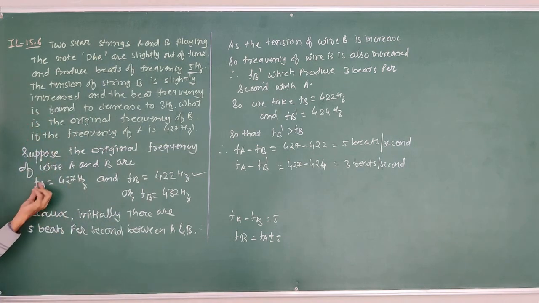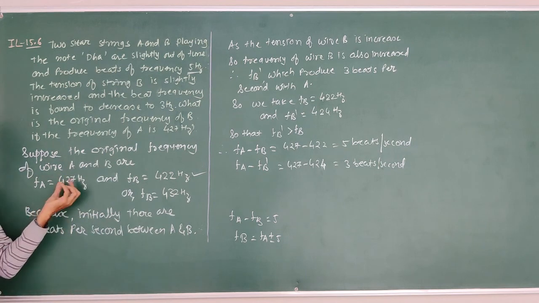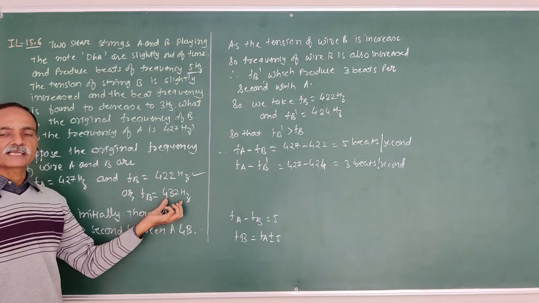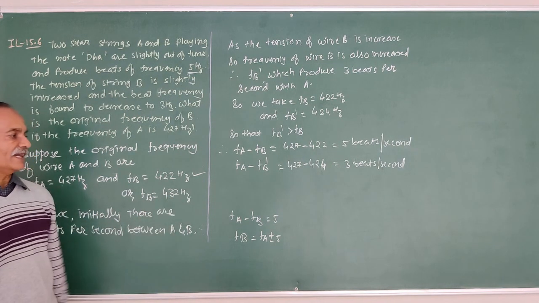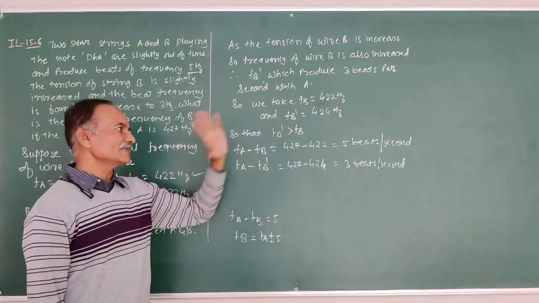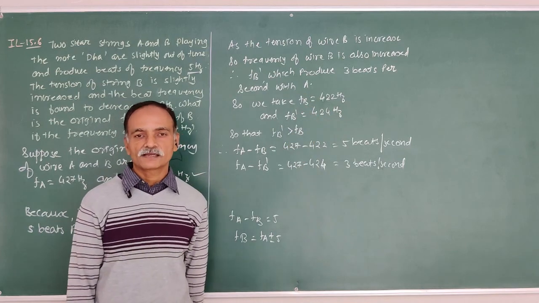So the frequency of A is 427, and the possible values of FB dash are 424 and 430. 430 is less than 432, therefore that is not possible. Therefore, FB dash greater than FB means FB dash is 424 is possible.